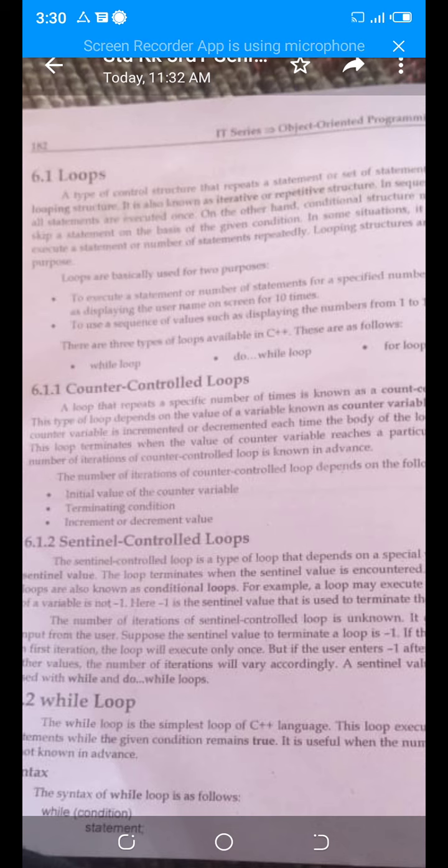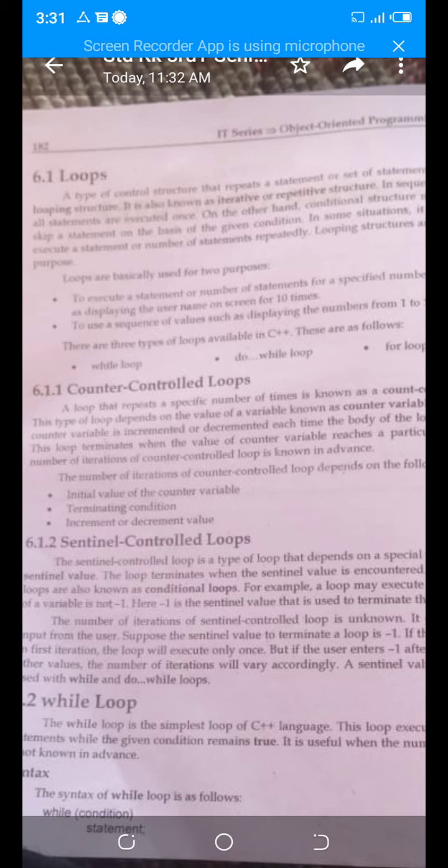That is called the counter variable. It will execute till the termination of the loop. For example, you give the initial value, you give the termination value, and you also provide the increment or the decrement operator. So until the terminating condition is false, the loop will execute until it fails.